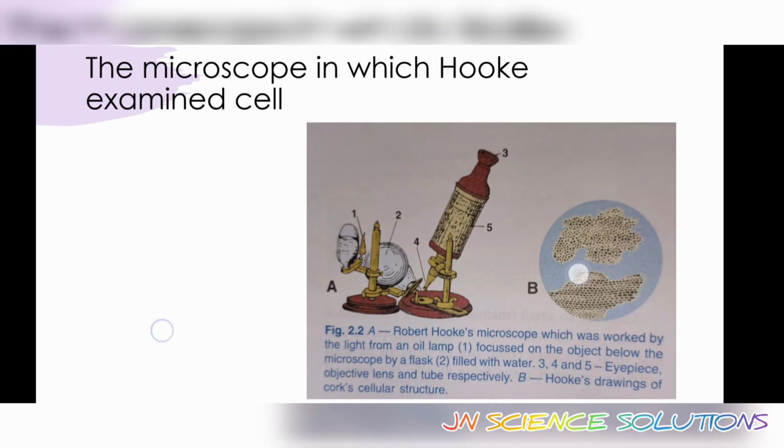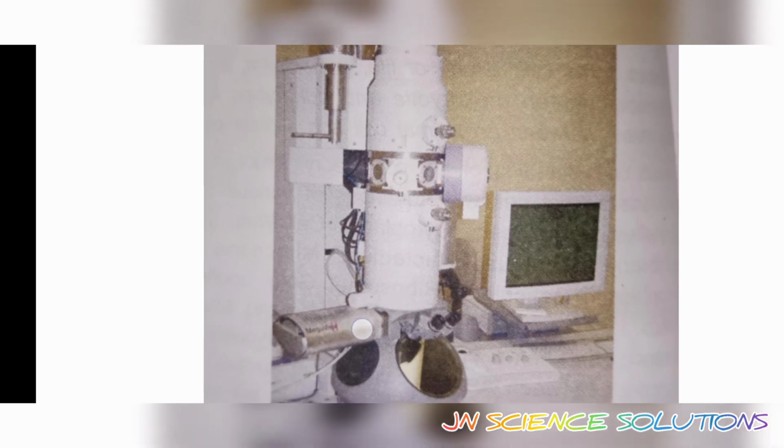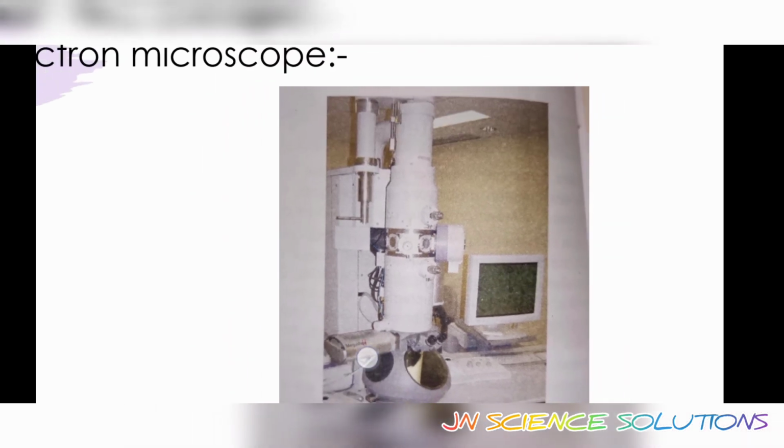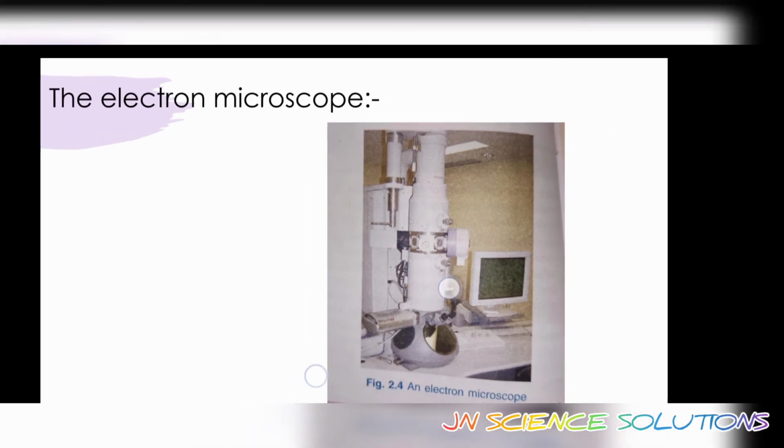Okay, and next, you can see here I don't have a proper picture, it is somewhat blurry, but let me tell you that beams of electrons are used in it to magnify the image, which are bent by magnets. Like in the compound microscope, glass lenses were used to bend the light, here magnets are used for bending the beams of electrons. This is a major difference.